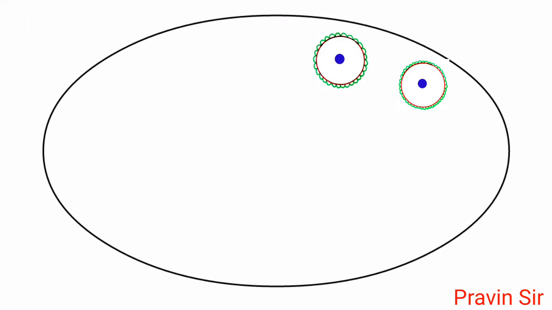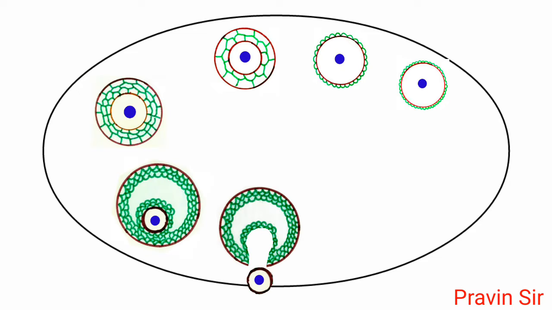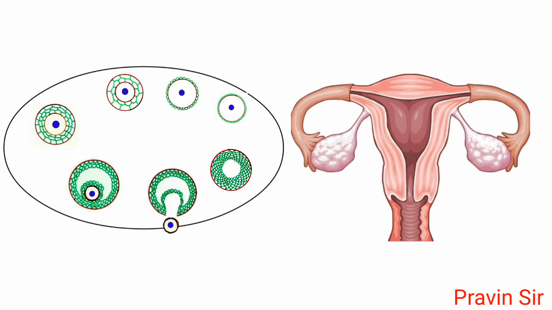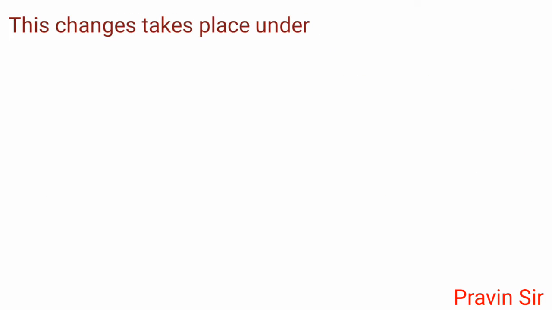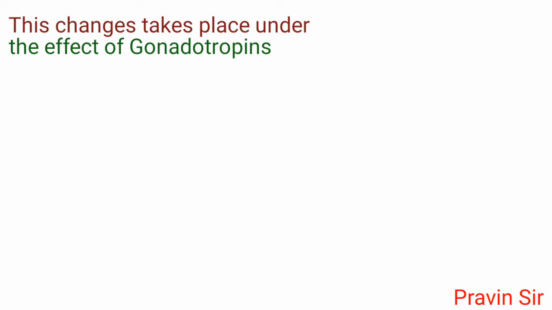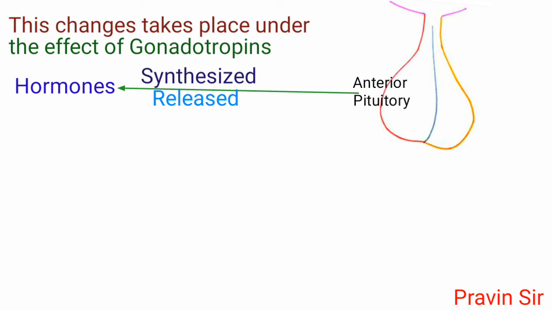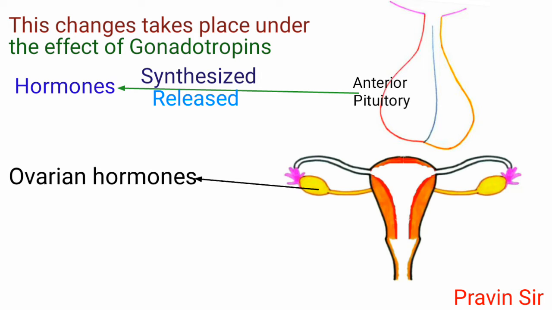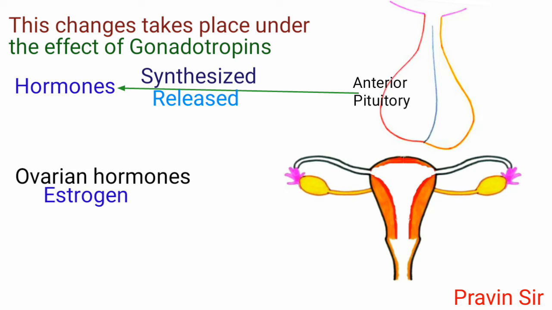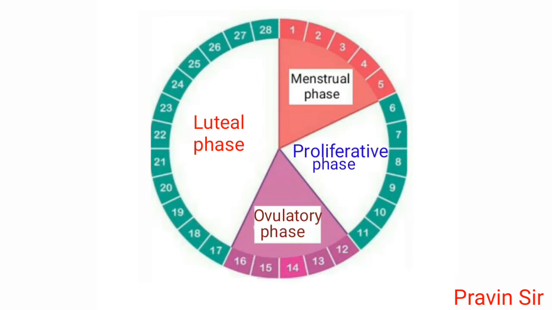It involves a series of cyclic changes in the ovary and the female reproductive tract, mainly in the uterus. These changes take place under the effect of gonadotropins and ovarian hormones. Gonadotropins are the hormones synthesized and released by anterior pituitary. The ovarian hormones are estrogen and progesterone. The cycles are repeated with a periodicity of approximately 28 days.